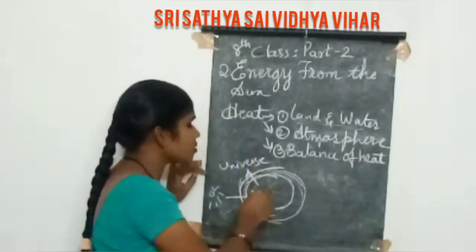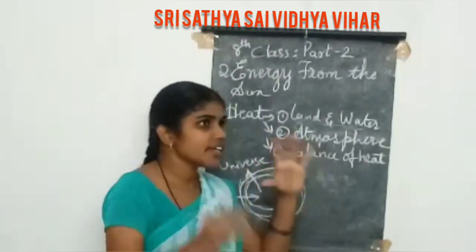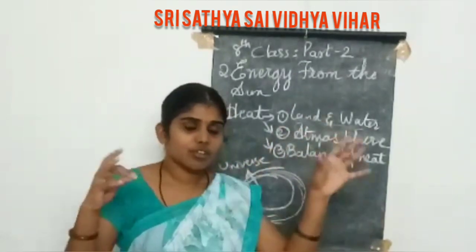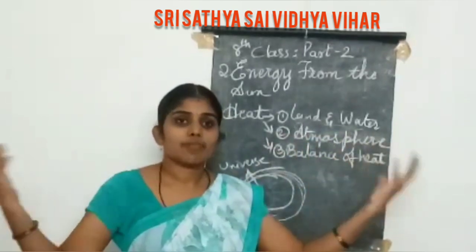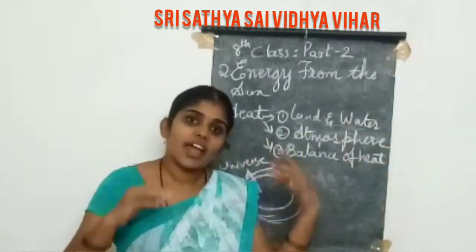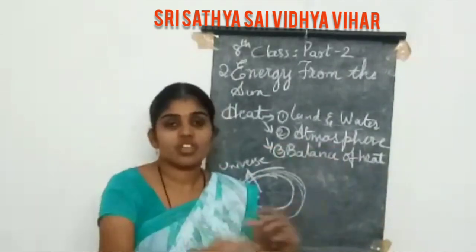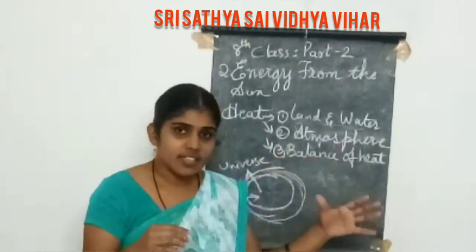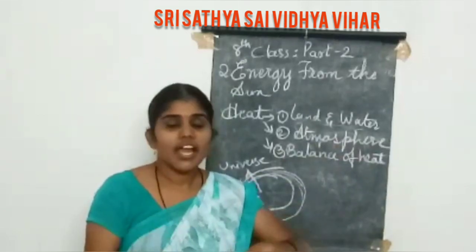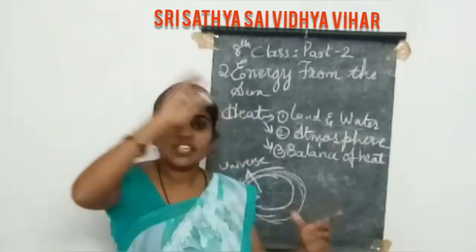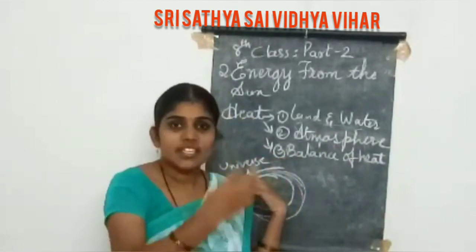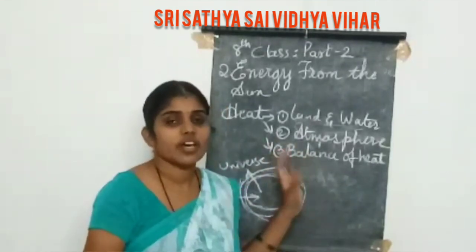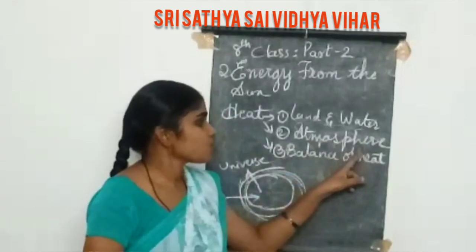So in this way, the atmosphere is heated, and this heat is passing through air. The atmosphere is normally air. Nitrogen, oxygen, all these are passing from one place to another place, and this heat is also passing from one place to another place, and this heat is passing to the air, gases, clouds, trees, and the land. So the complete area the air is passing through is heated because of this solar energy.